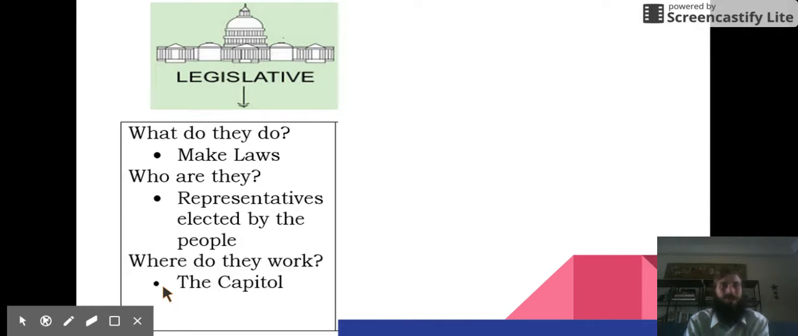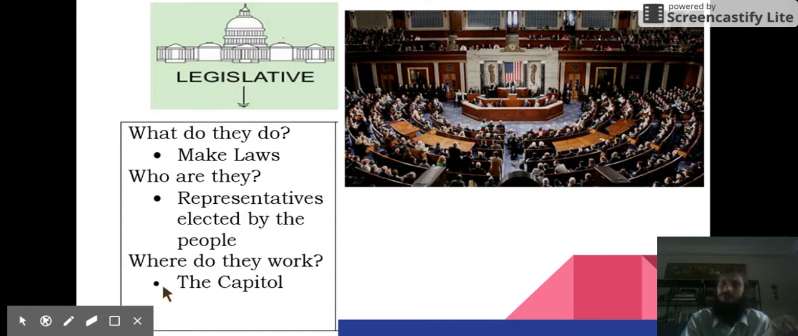The legislative branch has one of the most basic jobs of the government: to make laws. Who are they? The legislative branch is made up of representatives elected by the people. Representatives are people that represent the voters. So in this big room, we have representatives from all over the country. The people from Texas voted on their representative. The people from California voted on their representative. The people from Louisiana voted on their representative. All the different states voted on a representative to go represent them in government. All those people get together and make laws that they think will protect the whole country.